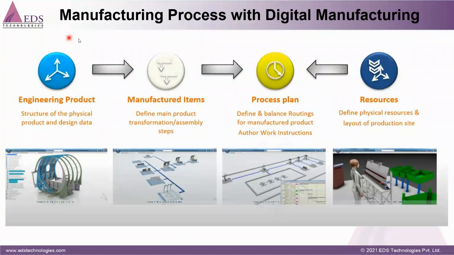So any small changes made in this engineering BOM will be reflected in the manufacturing and process plan. Automatically they will reflect, and all the planning will be changed as per the changes from the R&D. So first we understand the engineering BOM and manufacturing BOM.